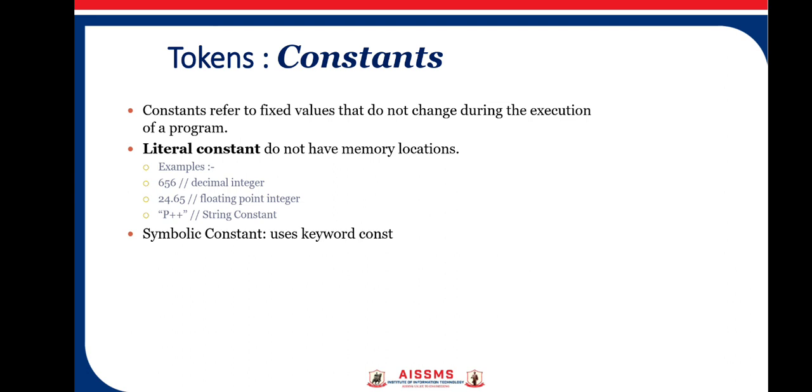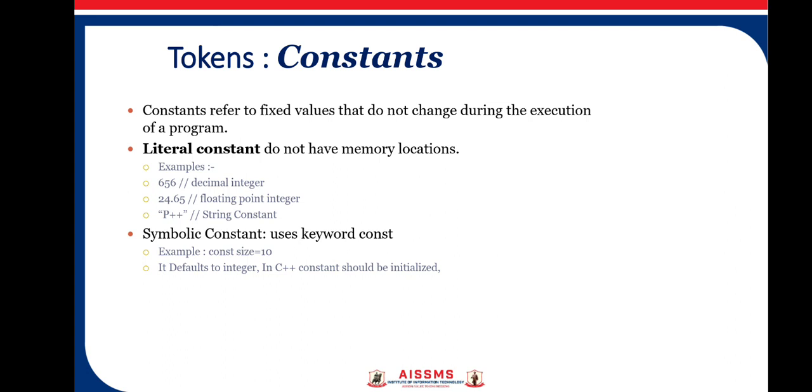Next is symbolic constant. So how do we declare a symbolic constant? For that we use the keyword const. For example, const size = 10. That means we are initializing a constant whose name is size and its value is 10, and this value will not change during the execution of your program.